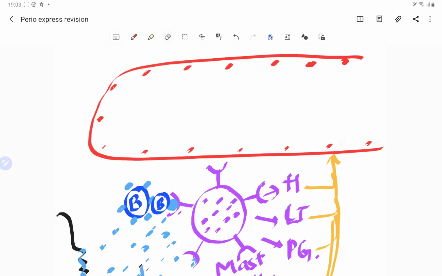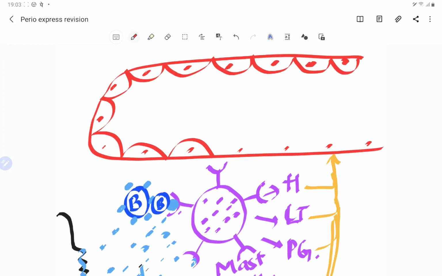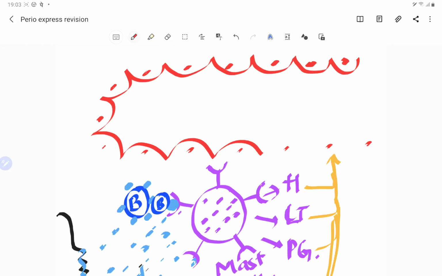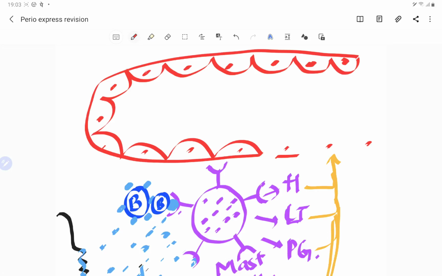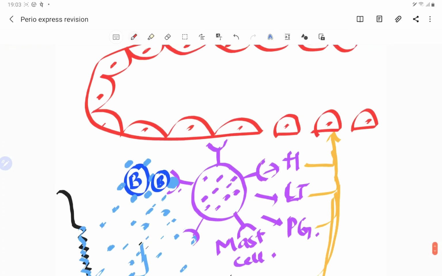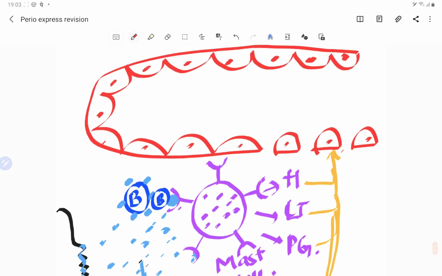So if you see, okay, I am sorry guys, we have to redo it again. So this is the endothelial cell, we remember that this is the endothelial cell. So what happens in response to these chemicals, there is a contraction which happens in the endothelial cells, and if you can see here, a gap is formed between the endothelial cells.